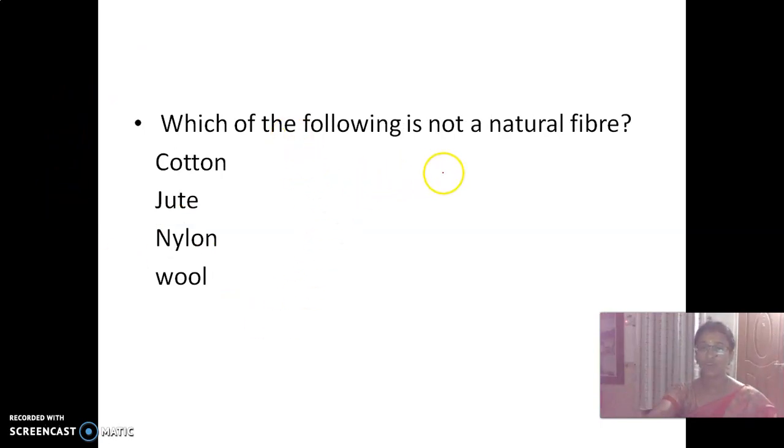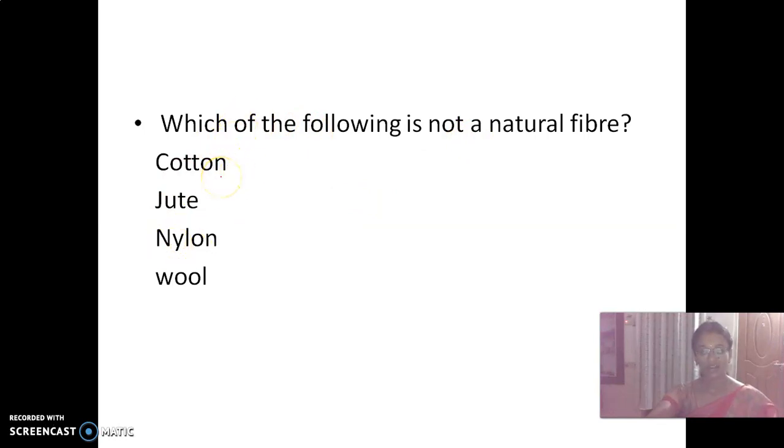Look at here. Which of the following is not a natural fiber? So we had seen about what is meant by fiber, yarn, fabric and then types of fibers, natural and then synthetic. Okay. So what is the question here is which of the following is not a natural fiber? So before going into this question you need to know what is natural and synthetic. So the fibers which are obtained from plants and animals are natural fiber. Others are synthetic or man-made. So they have asked not a natural. Not a natural means which is a synthetic fiber here.